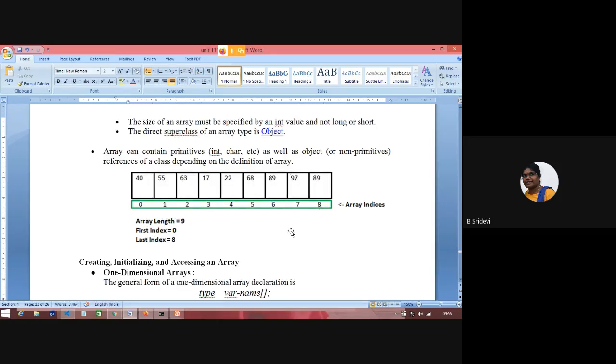So if I declare how many elements are there, 9 elements are there. If I declare 9 elements as an array, these are the actual array elements and these are indices: 0, 1, 2, 3, 4, 5, 6, 7, 8. That means a of 8 will print 89. And a of 0 will print 40. What if I try to print a of 9? Can you say?